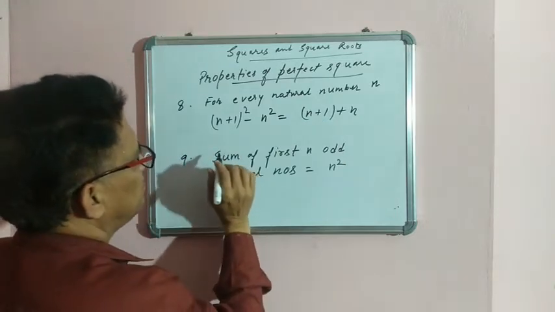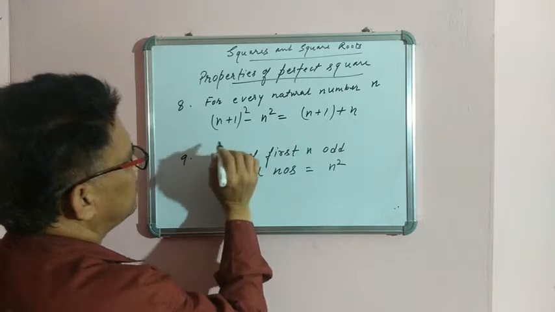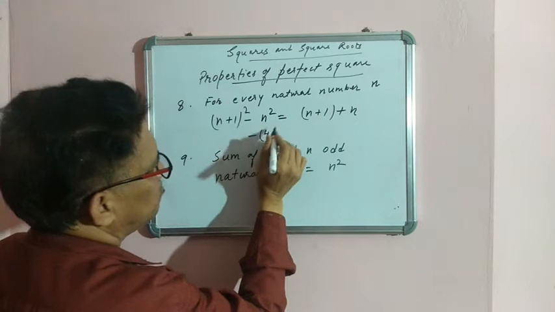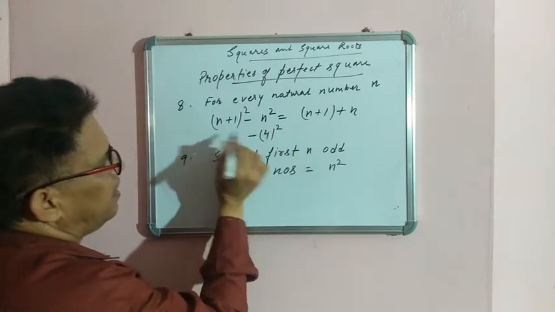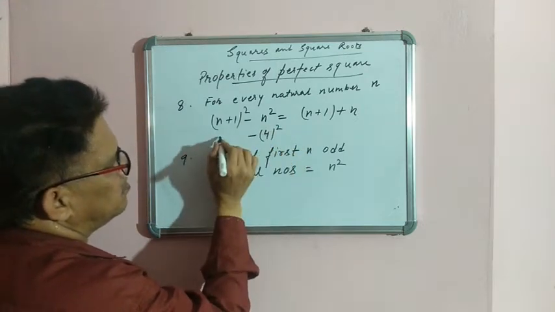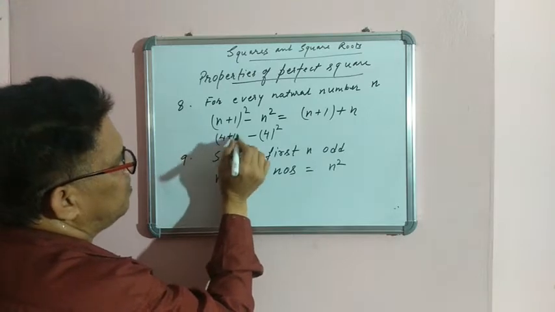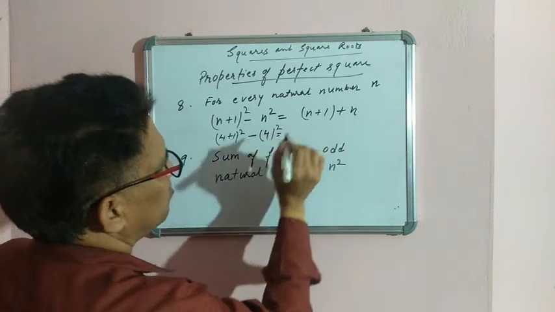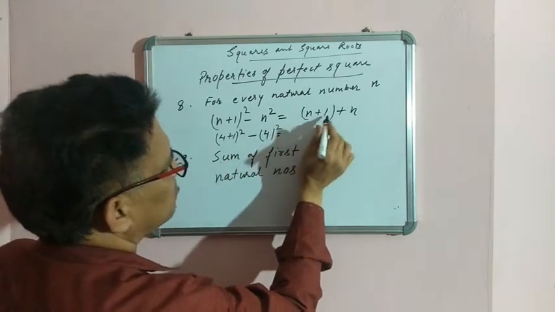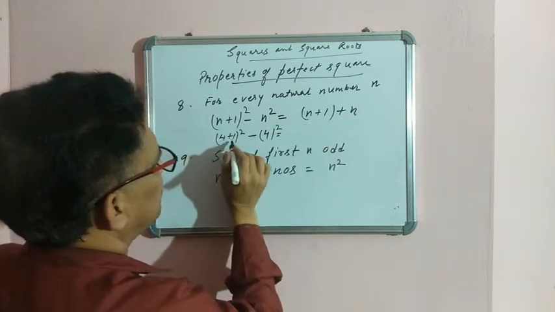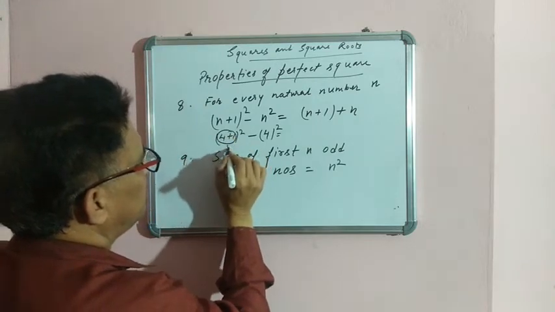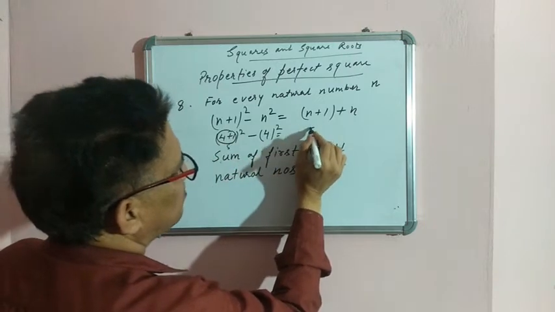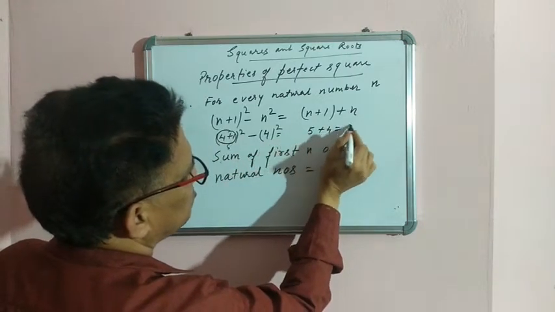So suppose n is 4. So 4 square, and this will be n plus 1, so 4 plus 1, that is 5. According to this, you are getting n plus 1 plus n, that is 4 plus 1, that is 5 square minus 4 square is equal to 5 plus 4, is equal to 9.